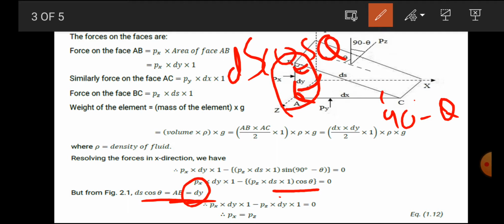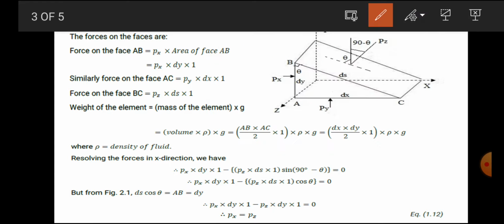So what will be our equation right now? In the upper equation we put ds cos theta is equal to ab or dy. So you can consider small px into dy into 1 as it is, and pz as it is. Then our dy term, instead of ds cos theta, is equal to 0.